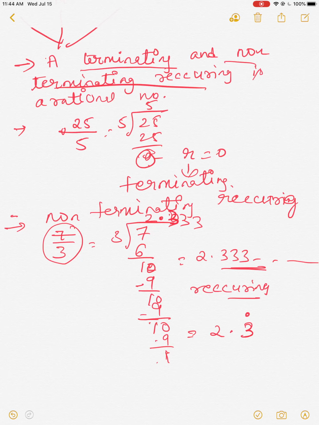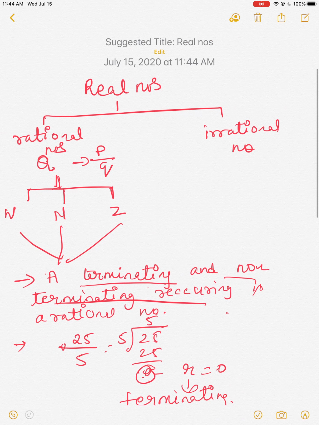When the division ends with 0, that is terminating, and if it is not terminating, and it is non-terminating recurring, then they come under rational numbers. That is why I have given the definition: terminating and non-terminating recurring. If a division ends with 0, otherwise if it has a non-terminating recurring, it is a rational number. Okay, now come to irrational numbers.